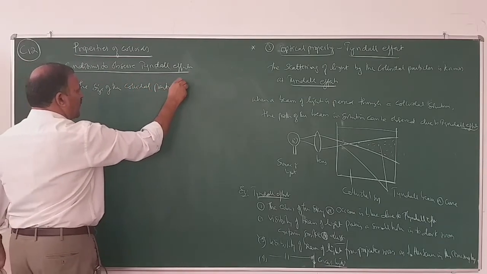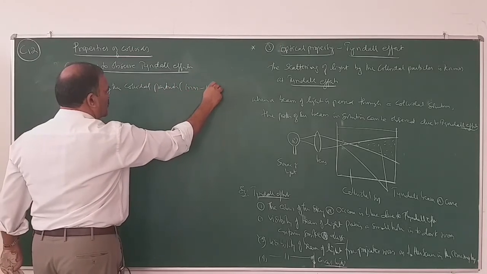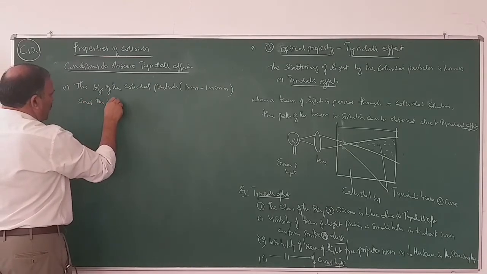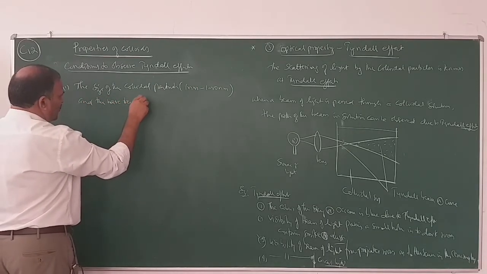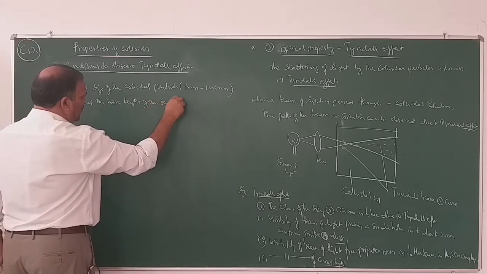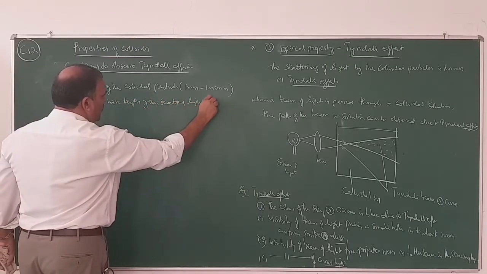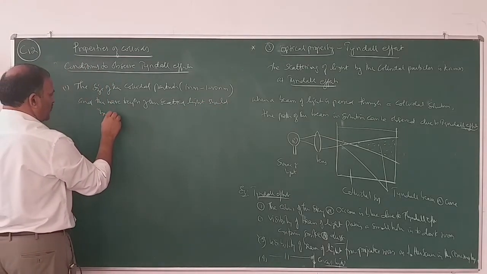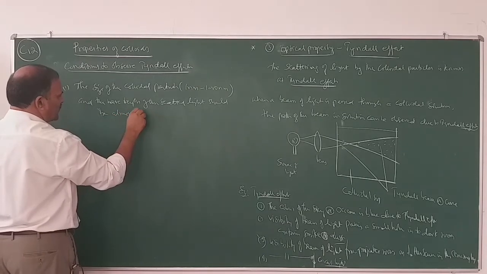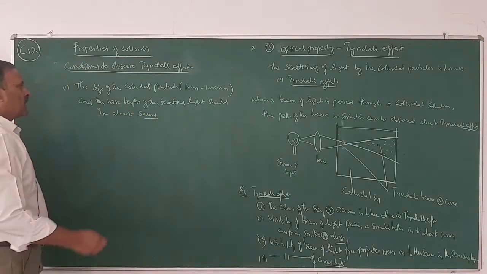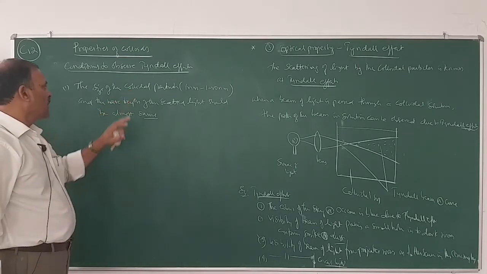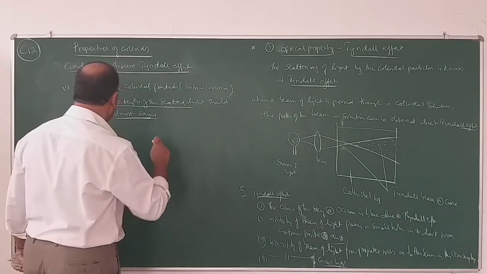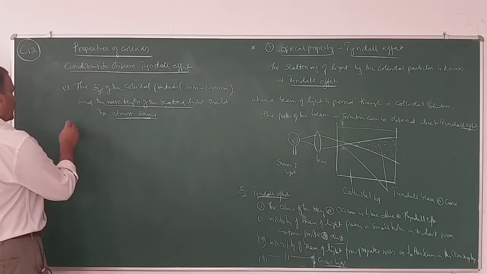The size is between 1 nanometer and 1000 nanometer, and the size of the colloidal particles and the wavelength of the scattered light should be almost the same. Then only you can observe the Tyndall effect.